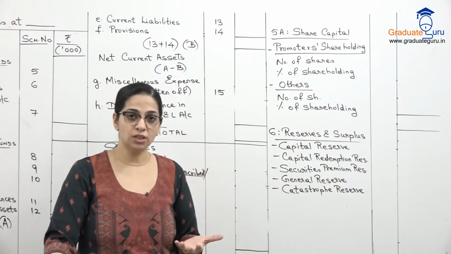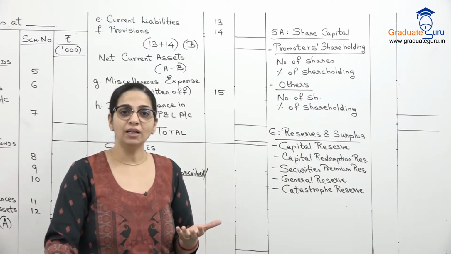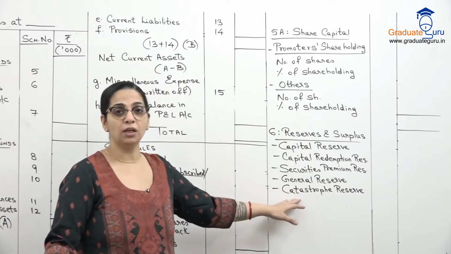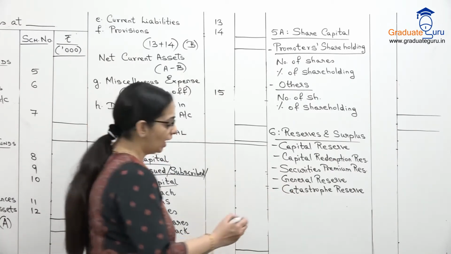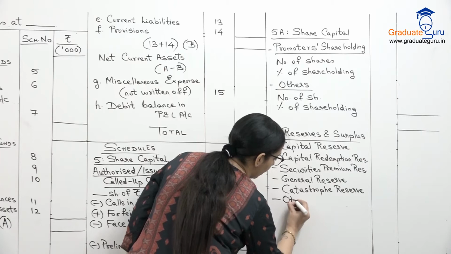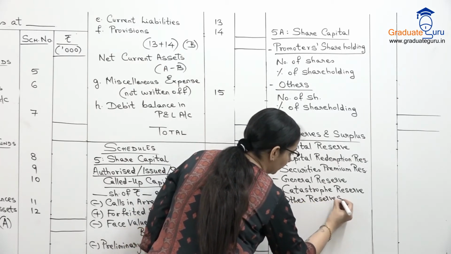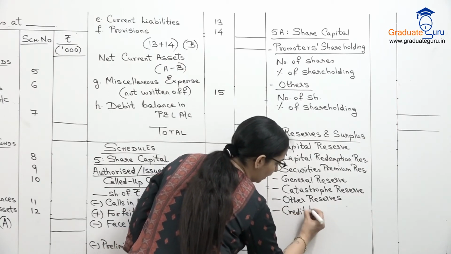So कोई emergency हो गई, कोई loss हो गया which we have not covered, then we might have to suffer a huge loss in that year. So instead of that, we create a reserve every year for that. So that is called catastrophe reserve. And then we have our other reserves. So anything else if the insurance company has created. And we have our credit balance of P&L account.